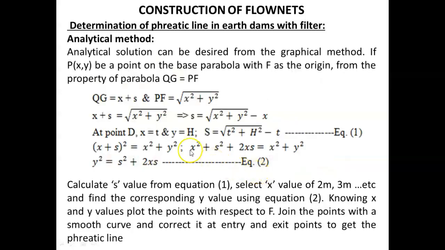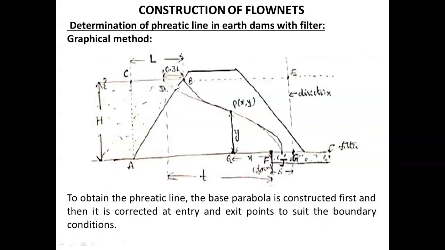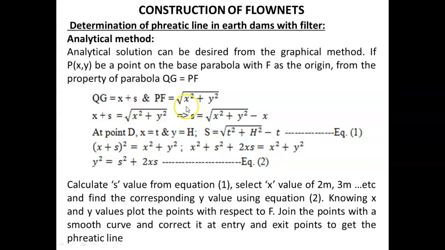Then from the property of a parabola, it should be equidistant both from the directrix and the focus. From the focus it is PF, and from the directrix it is QG. So QG is equal to PF.